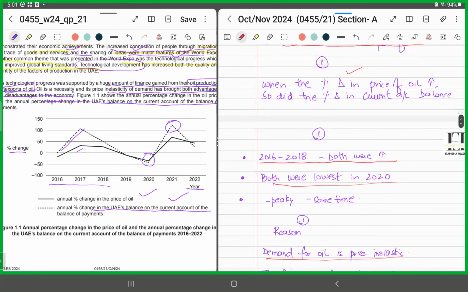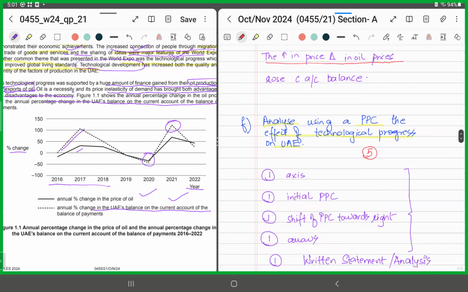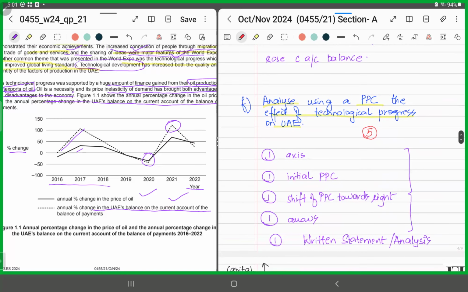All right, moving on. Part F. Part F says analyze using a PPC the effect of technological progress on UAE. Now we all know it's a 5-mark question. How have they distributed this?